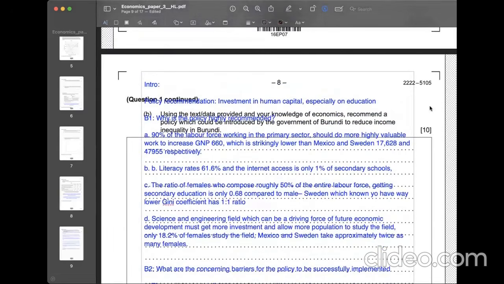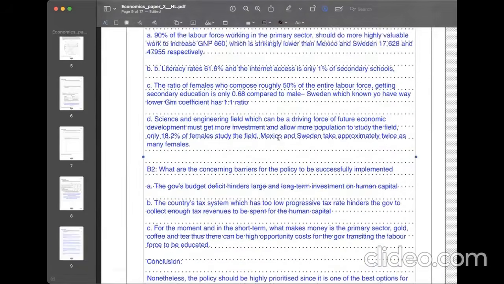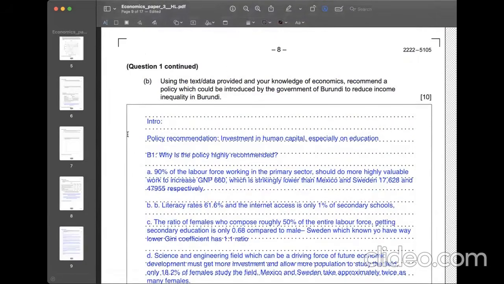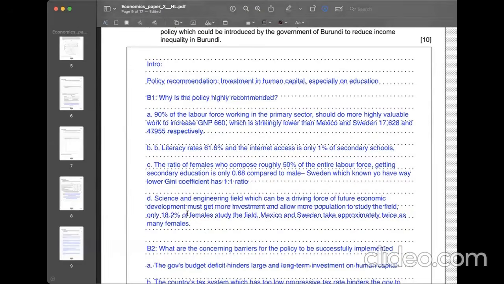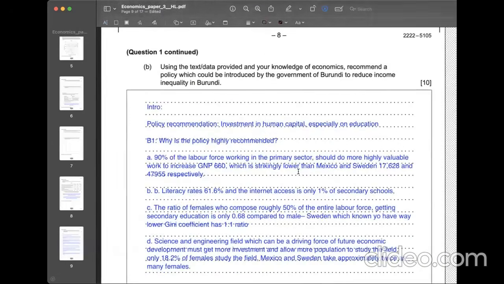That's how I am going to compose my 10-mark essay. Please note that I took most of the data, literally 90% of it, from the given content, since it is a data response essay. So when you are composing your own essay, please keep that in mind as well.